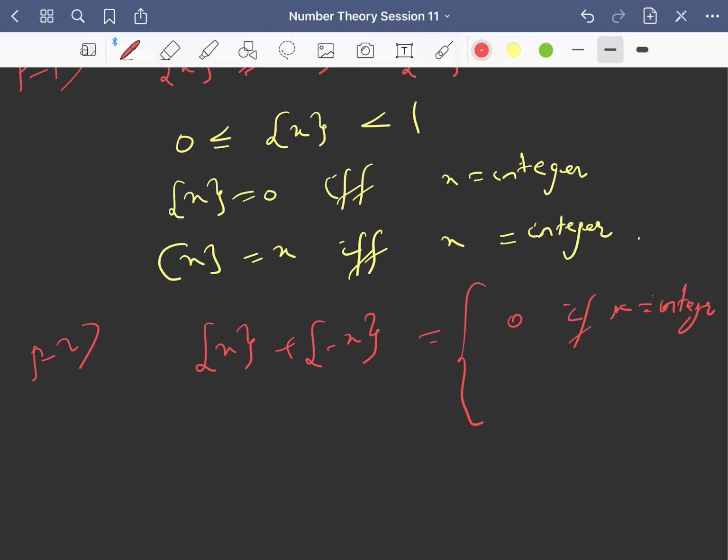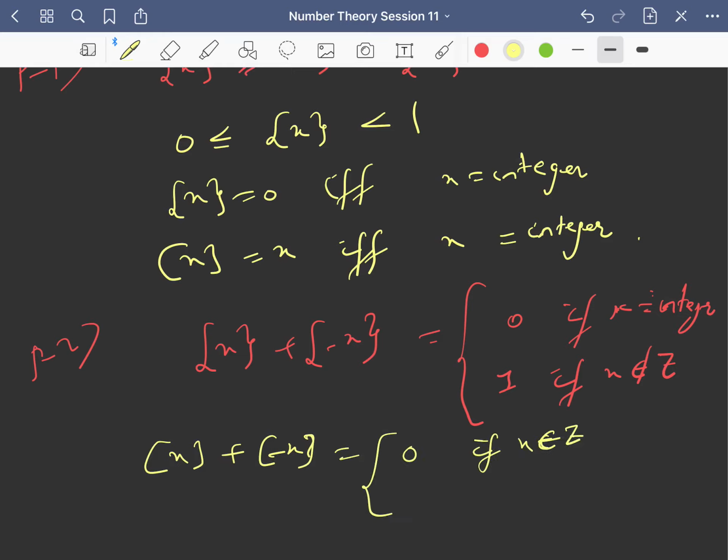You can take an example and clearly verify it, and it is 1 if x does not belong to the integers, right? Whereas the greatest integer of x plus the greatest integer of minus x is 0 if x belongs to Z, and it is minus 1 if x does not belong to the set of integers, right? So I hope that these things are very clear.